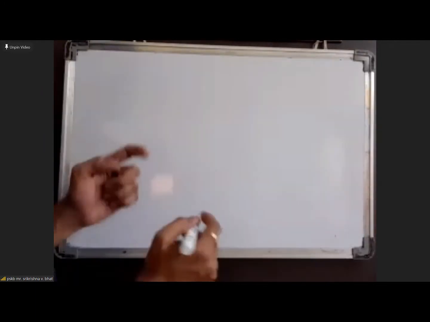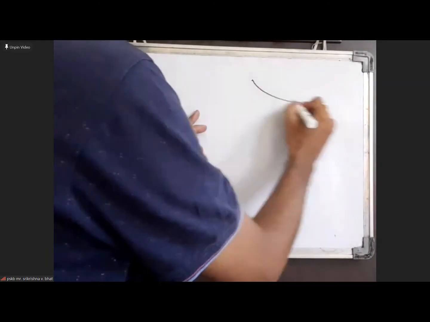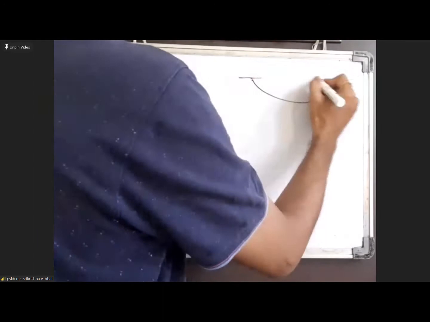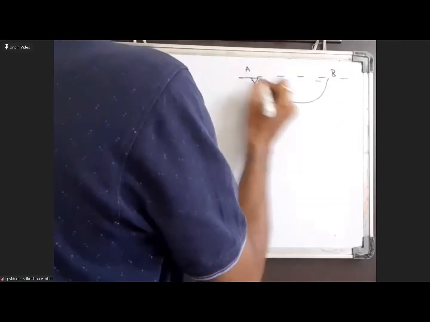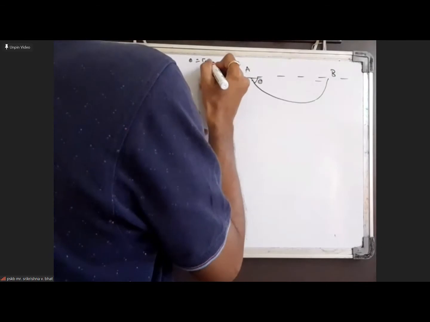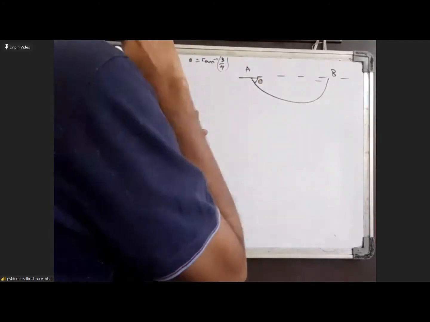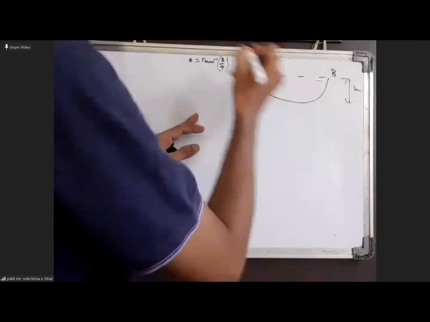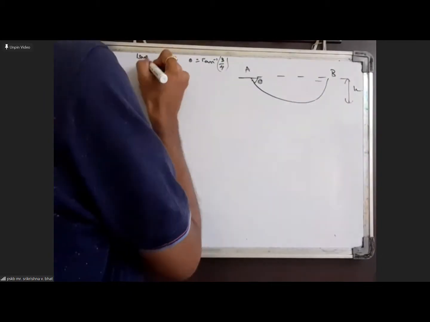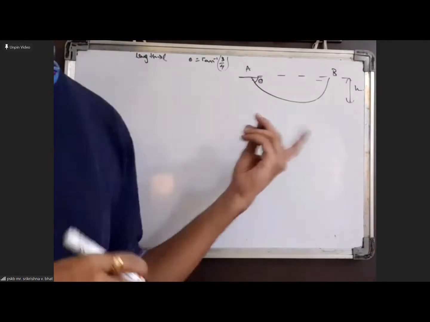Okay, so let us just take a look at that situation. The total length is given to be L. The length of the rope or string here is given to be L.